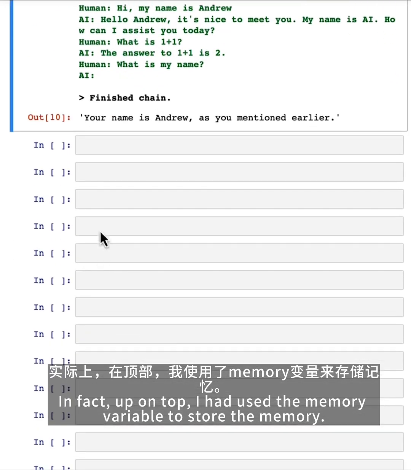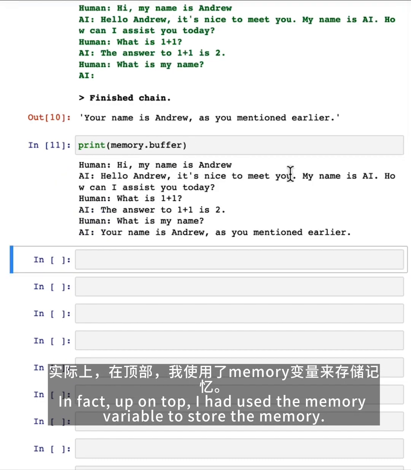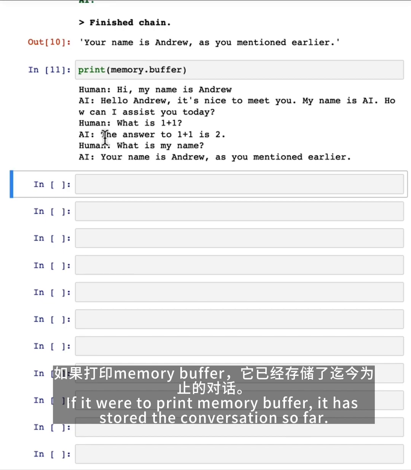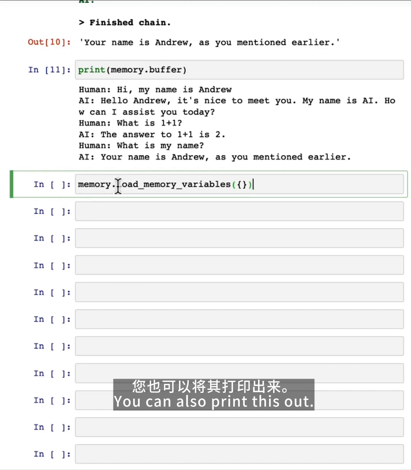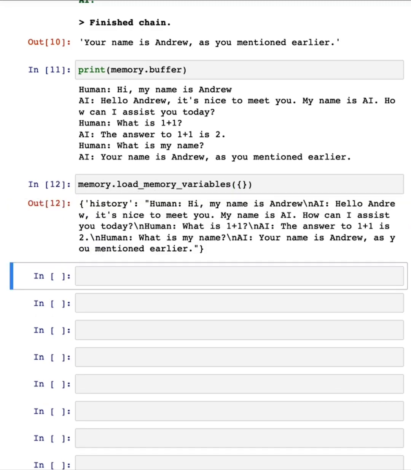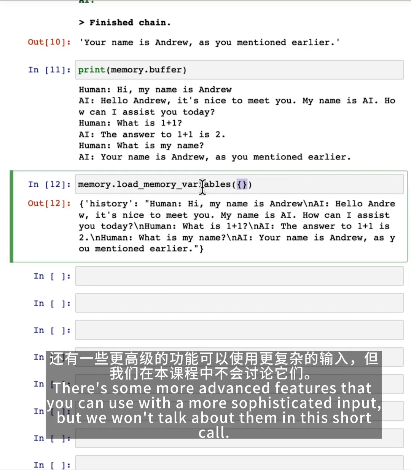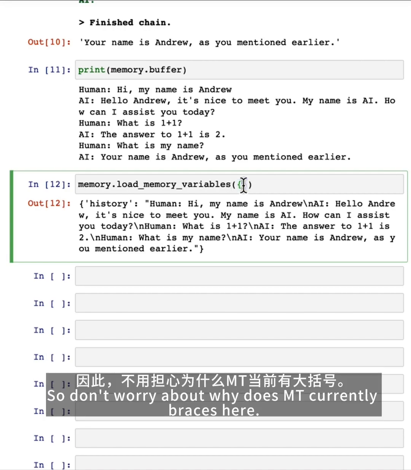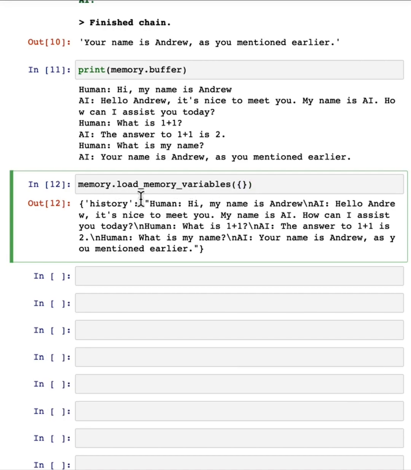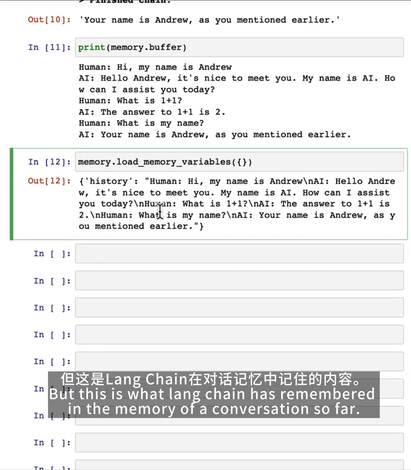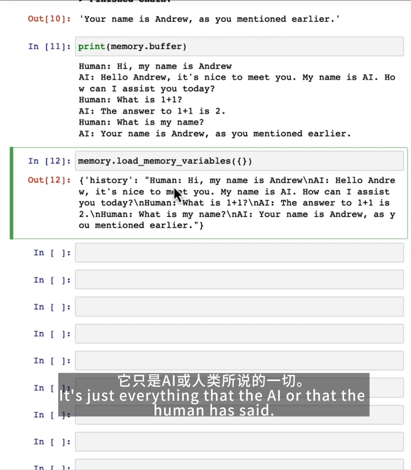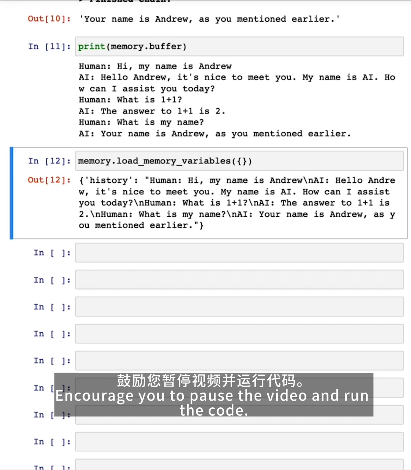In fact, up on top, I had used the memory variable to store the memory. So if I were to print memory.buffer, it has stored the conversation so far. You can also print this out, memory.load_memory_variables. The curly braces here is actually an empty dictionary. There's some more advanced features that you can use with a more sophisticated input, but we won't talk about them in this short course. So don't worry about why there's an empty curly braces here. But this is what LangChain has remembered in the memory of the conversation so far. It's just everything that the AI or that the human has said. I encourage you to pause the video and run the code.